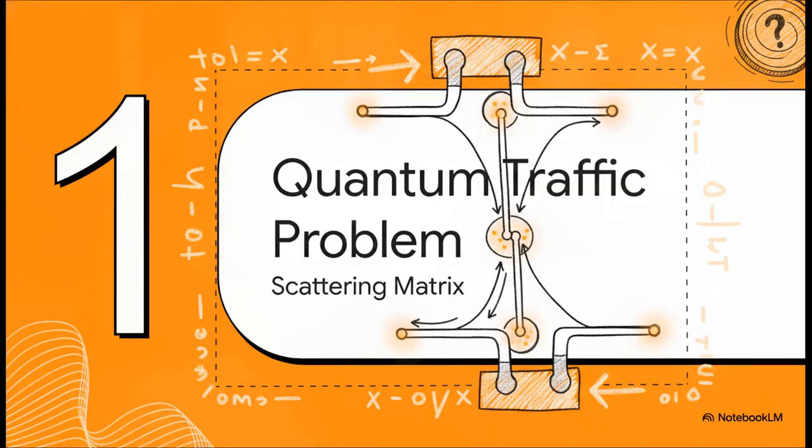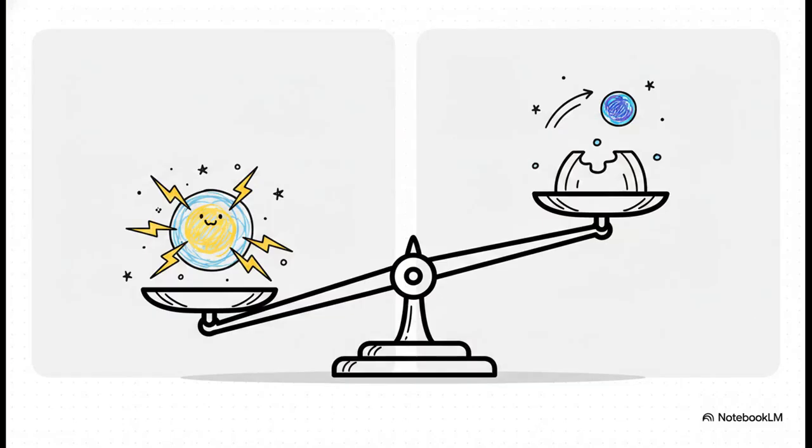All right, part one, the quantum traffic problem, navigating the intersection. So, when a particle approaches this microscopic junction, its fate is basically dictated by a specific set of parameters modeled by a scattering matrix. The authors highlight two absolutely critical competing variables here. On one side, you have E, the incident particle energy, so basically how much momentum our quantum car has as it rolls up to the intersection. And on the other side, there's T prime, the junction hopping amplitude. This represents how easily a particle can actually hop into the junction itself. Balancing these two exact things is the absolute key to clearing the intersection.